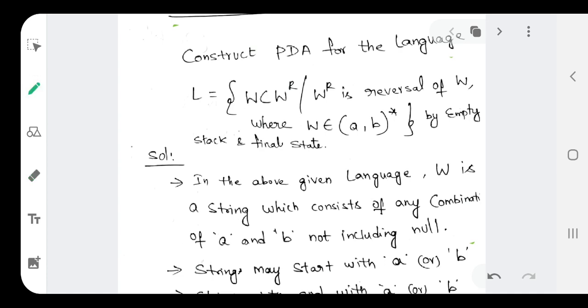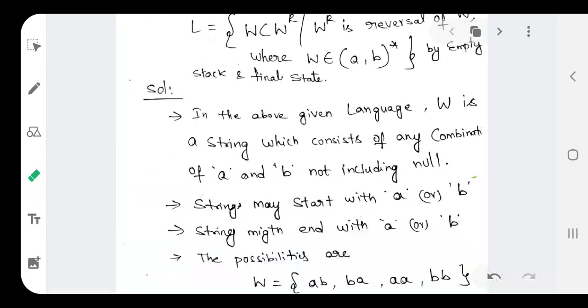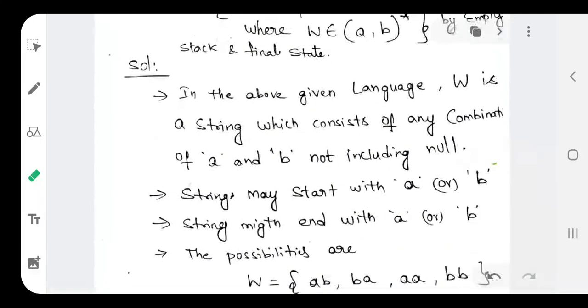The string may start with A or start with B, and it may end with A or end with B. There are many possibilities for this string. Whatever string we take, we will consider that as W, and W power R is nothing but just reversing that particular string.